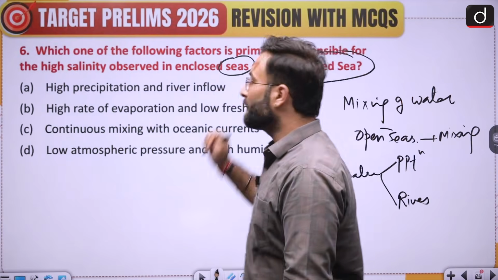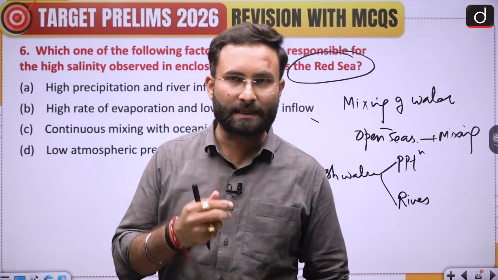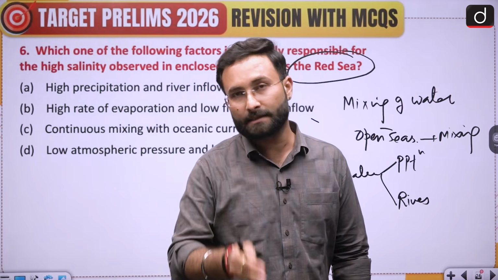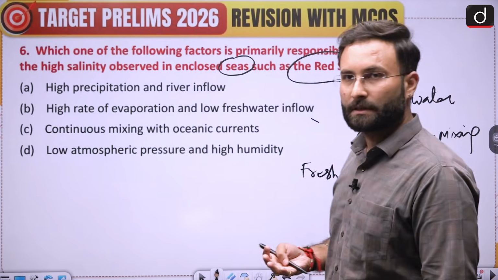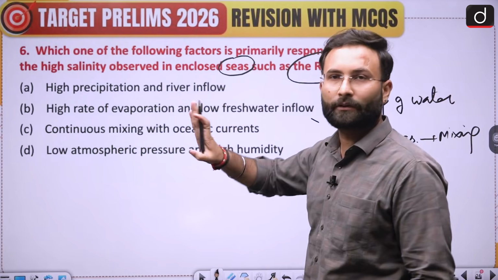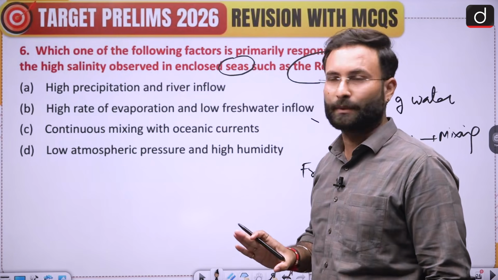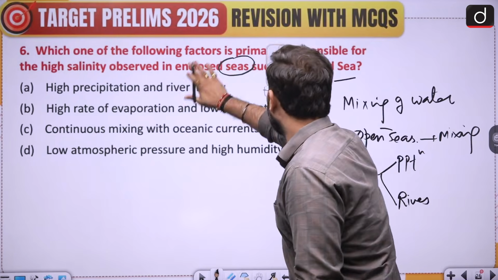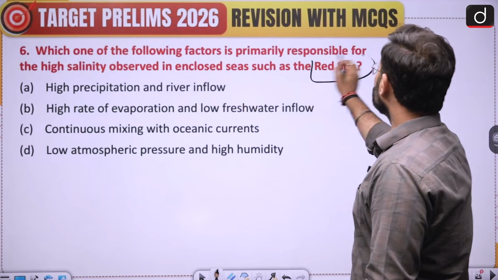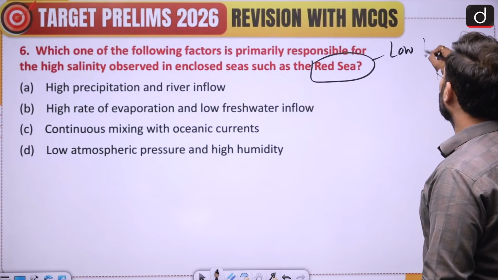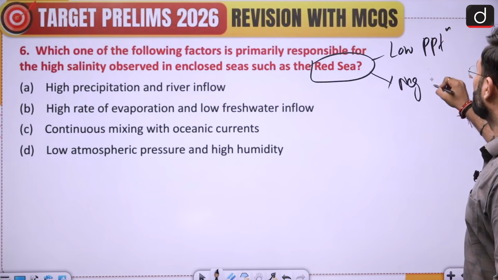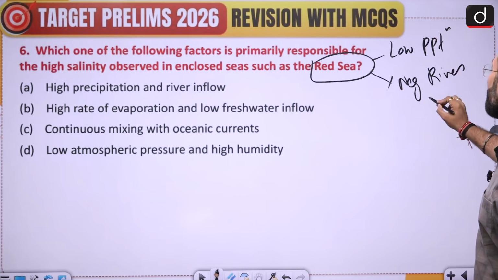But when we talk about the Red Sea region, we know that there is a scarcity of rainfall in that area. Mostly it is desert. And second thing, since it is desert, there are very few rivers which are present over there, and because of which you will be seeing that the fresh water availability is almost negligible. Okay. So there is low precipitation, first part in the Red Sea area, low precipitation, and negligible, you can say, rivers which are bringing fresh water.